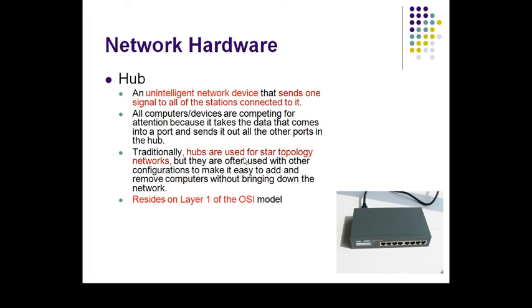Traditionally hubs are used for star topology networks, but they are often used with other configurations to make it easy to add and remove computers without bringing down the network. And kindly note, the hub resides on layer 1 of the OSI model, that is, the first layer, the physical layer.